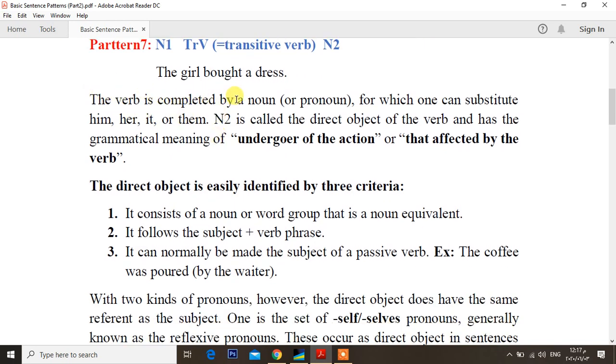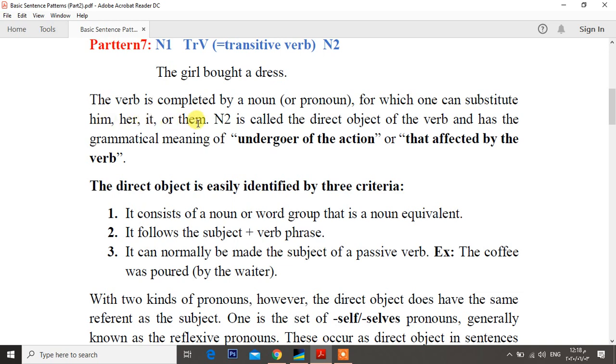The verb is completed by a noun. What's the meaning of transitive verb? Transitive verb is the one that can't stand alone. It needs a noun to complete its meaning. The verb is completed by a noun, and this noun sometimes can be substituted by a pronoun, for example, him, her, it, them.